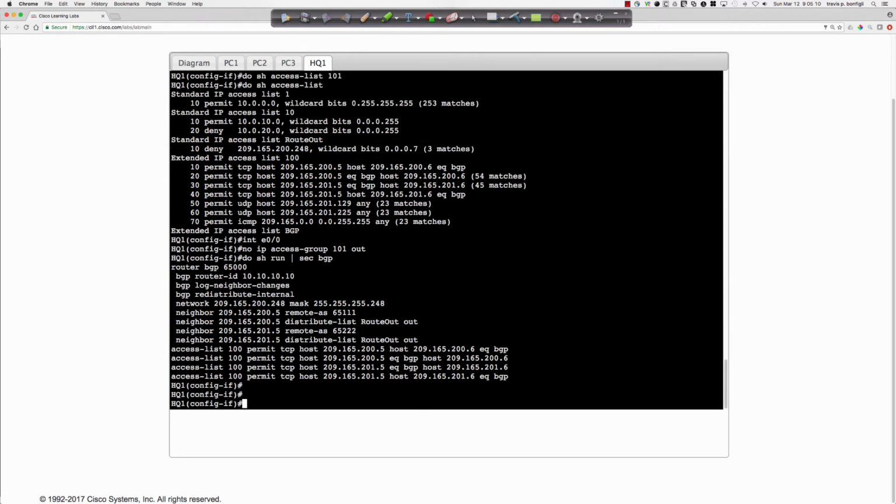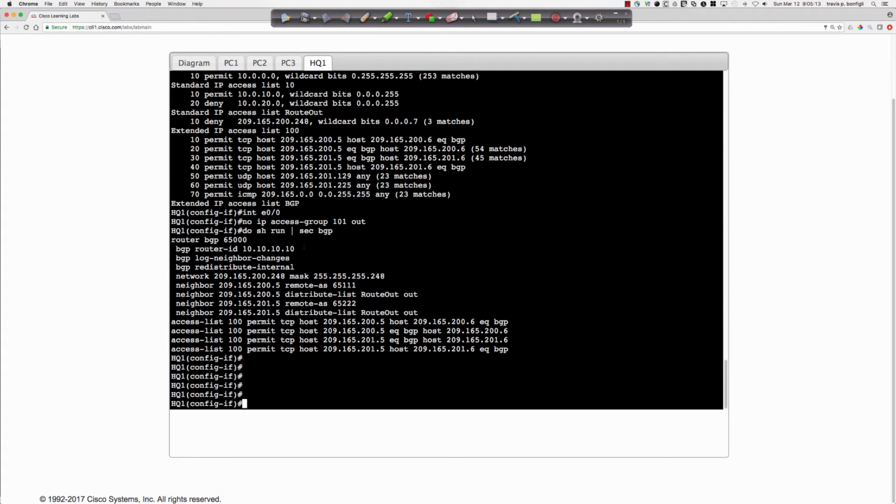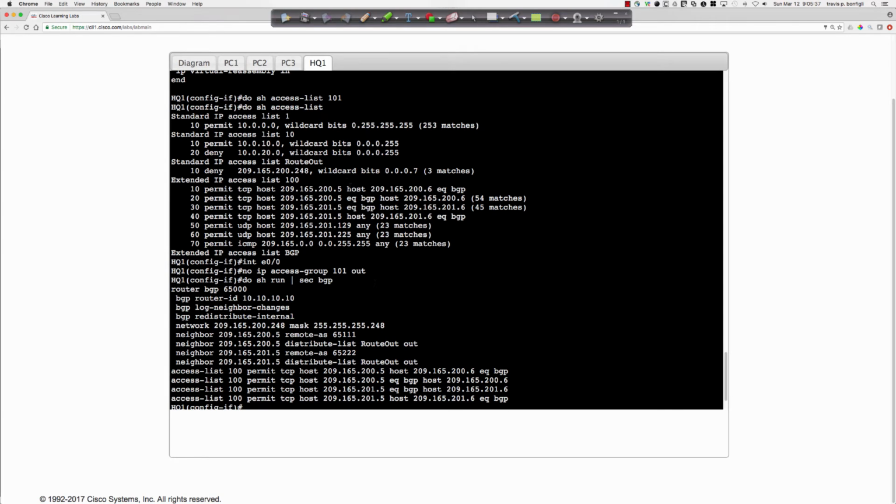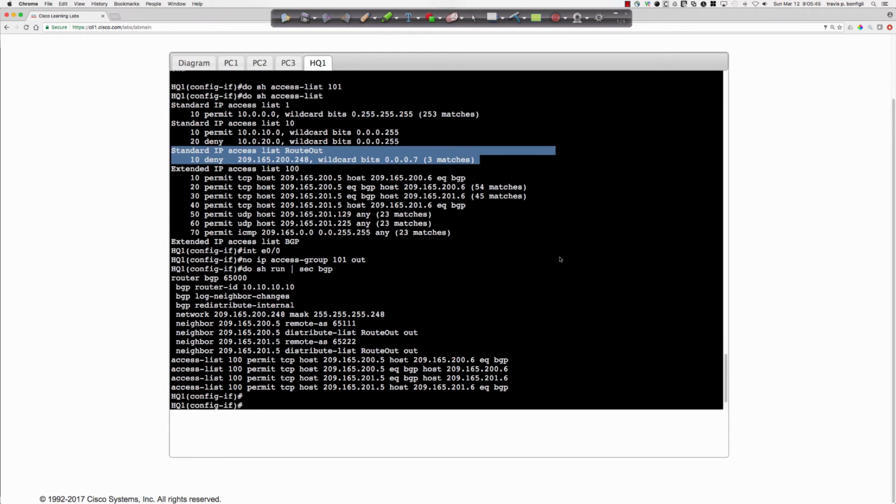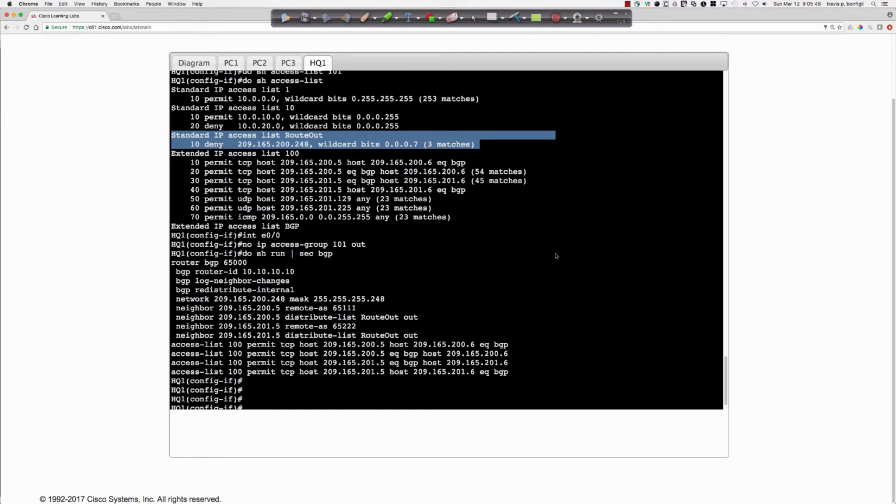Let's look and see what we have going on with BGP and make sure, redistribute internal. Okay, so we've got the network statement here for the 209.165.200.248. Okay, and then we've got some distribute lists. So let's take a look at that route out. Yeah, and this is interesting. So we're denying. Yeah, okay, so this has got to be one of the issues.